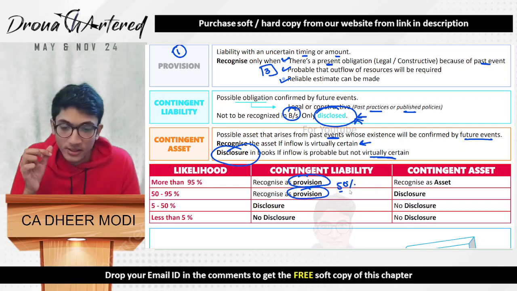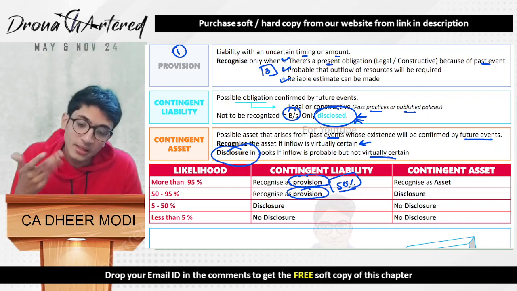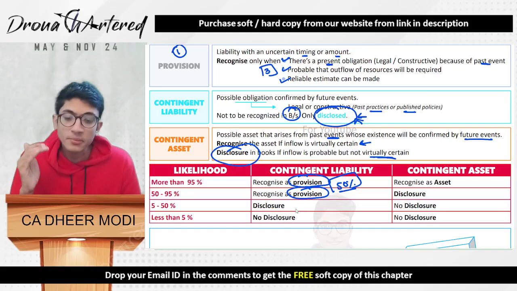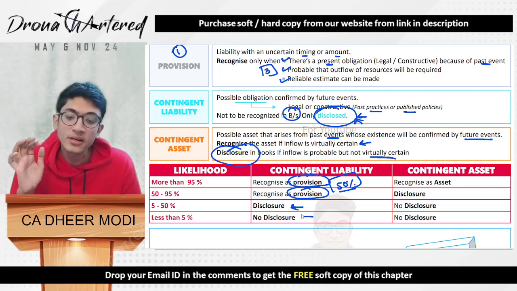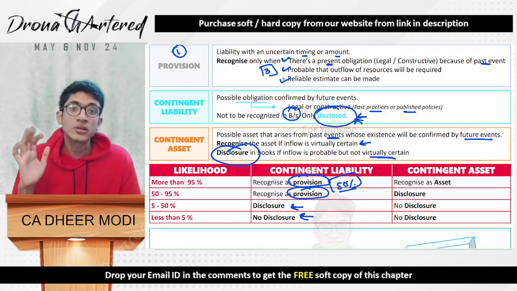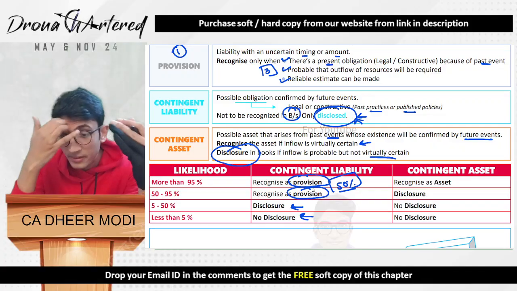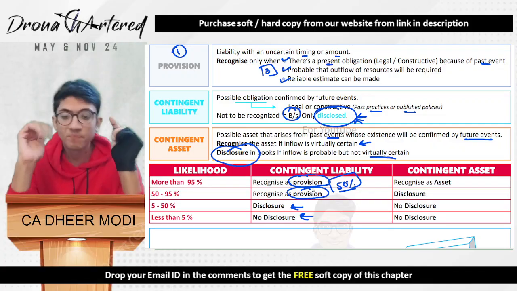If we feel there is a chance from 5 to 50%, in this case only disclosure is required, and if there is less than 5%, then there is no requirement of disclosure itself. So up to 5% no disclosure, 5 to 50% will be disclosure, 50% and above will become a provision.